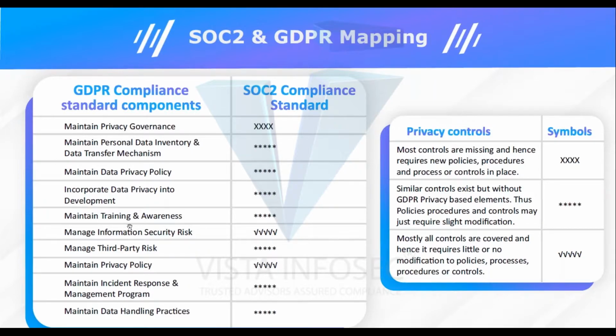Only in two areas do SOC 2 and GDPR have a massive overlap, where almost all the controls are covered, which are information security risk and maintaining a privacy policy. Otherwise, there are overlaps and there are totally missing parts like governance. So doing GDPR would give you leverage with SOC 2, but not necessarily. We'll get into it in more detail.